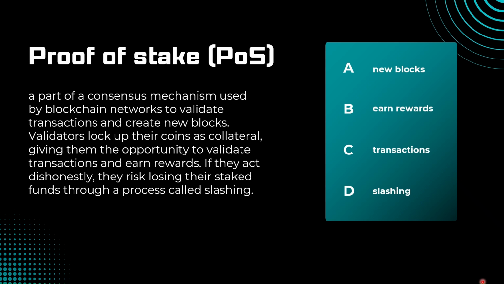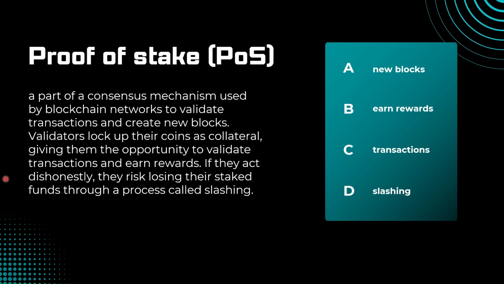Okay, very good. If you got all those correct, very good. Let's go a little bit deeper. Let me explain a little bit more about what proof of stake is, right? So proof of stake is a consensus mechanism used by blockchain networks to validate transactions and create new blocks. Unlike proof of work, which requires miners to solve complex computational puzzles, PoS selects validators based on the amount of cryptocurrency they have committed to stake in the network. Validators lock up their coins as collateral, giving them the opportunity to validate transactions and earn rewards. If they act dishonestly, they risk losing their staked funds through a process called slashing.